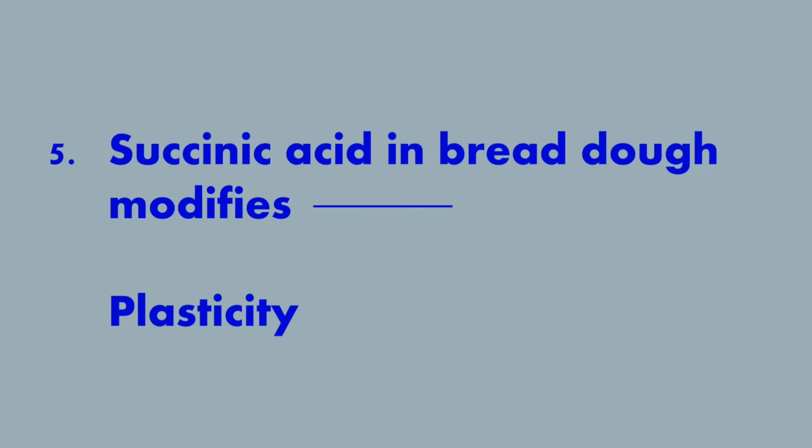Fifth question, succinic acid in bread dough modifies dash. Answer is plasticity. Plasticity means energy goes into changing the shape of the material. It's known as plasticity.